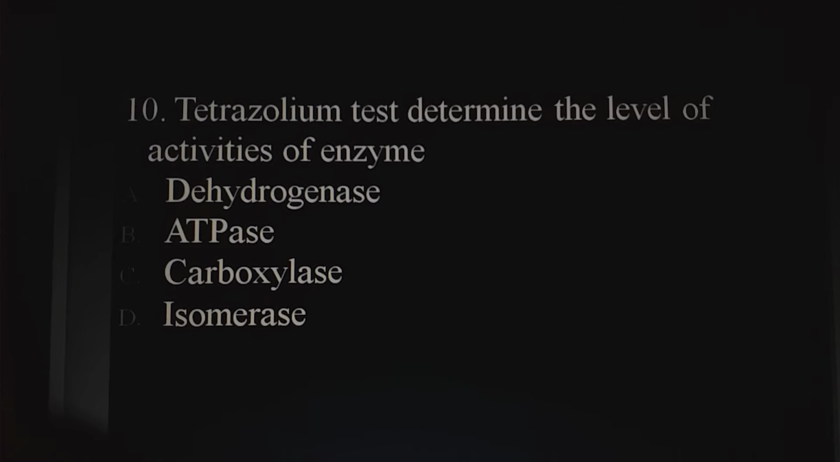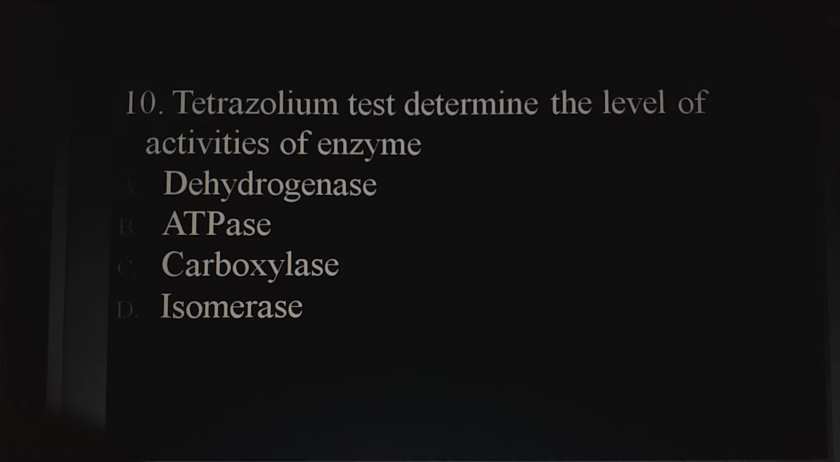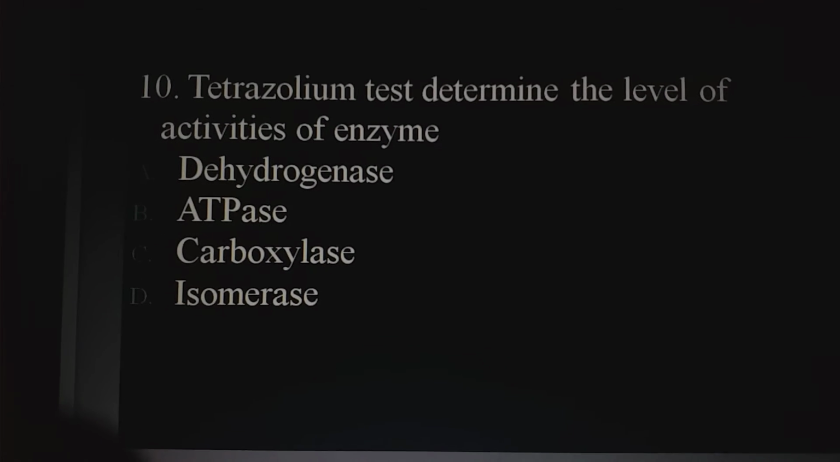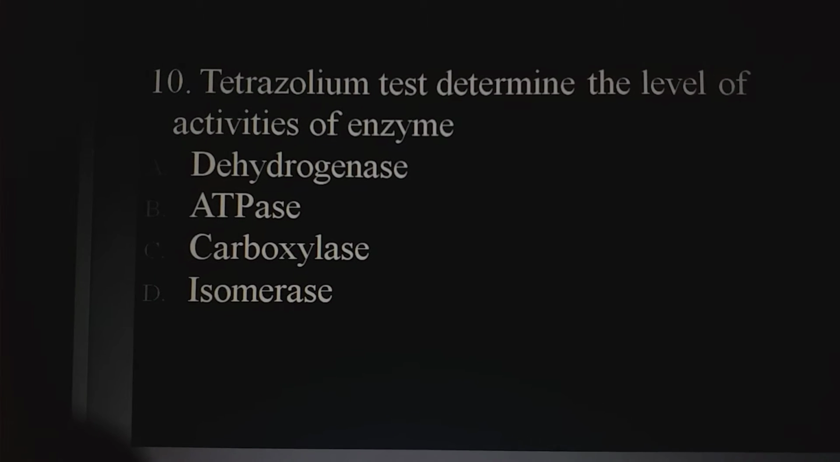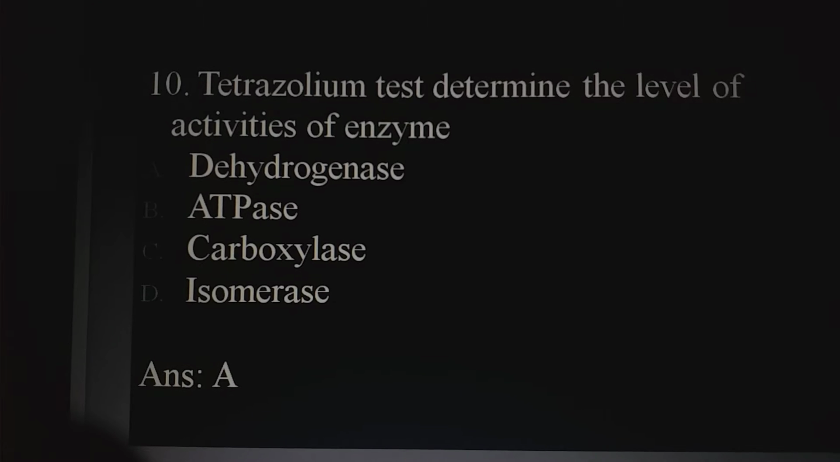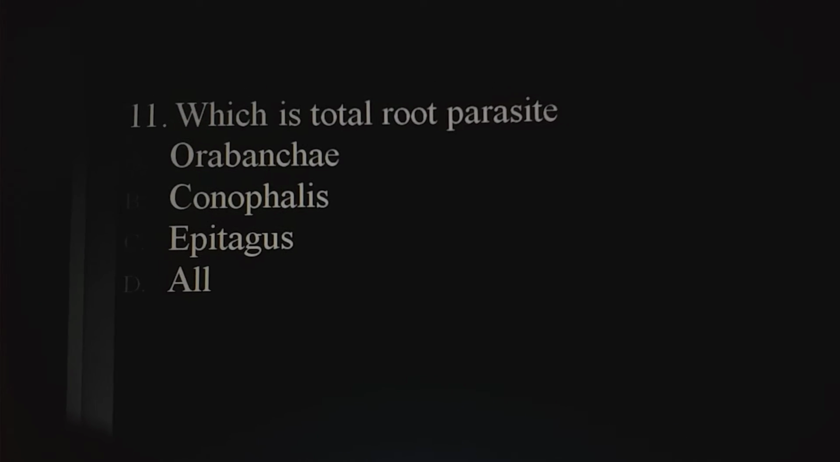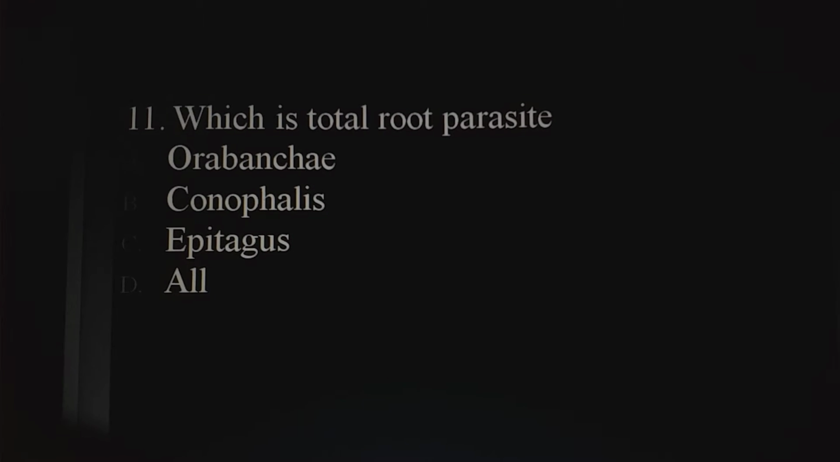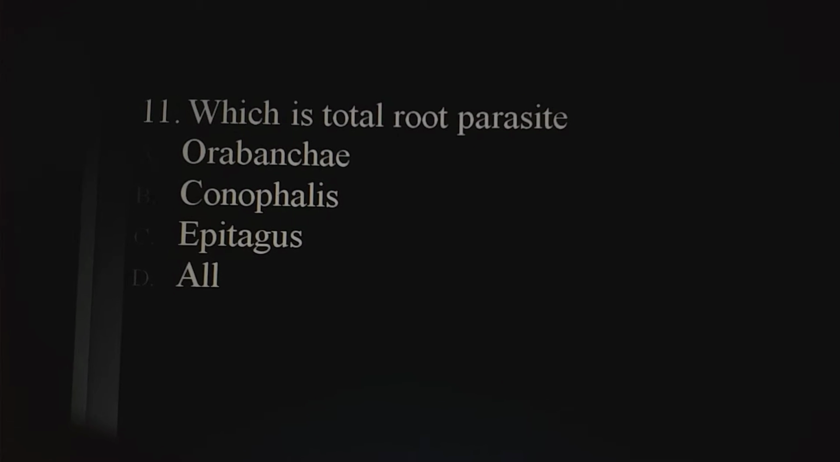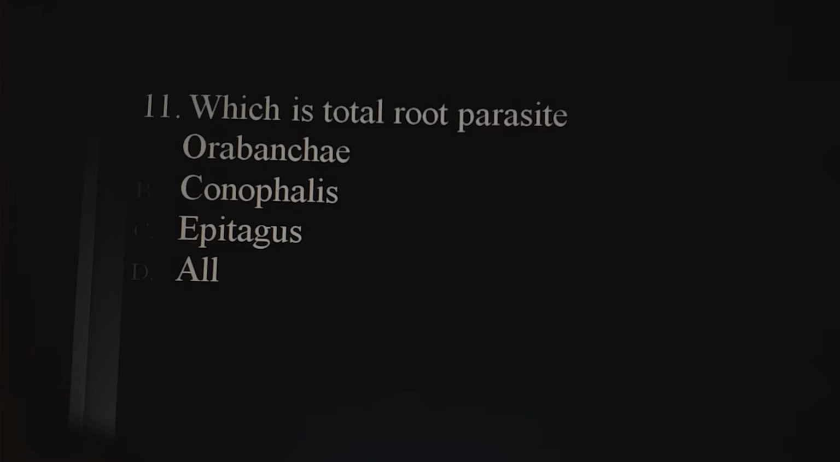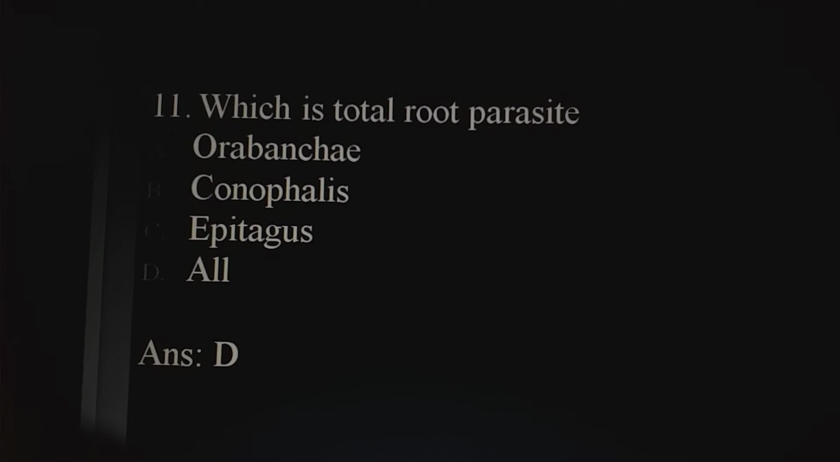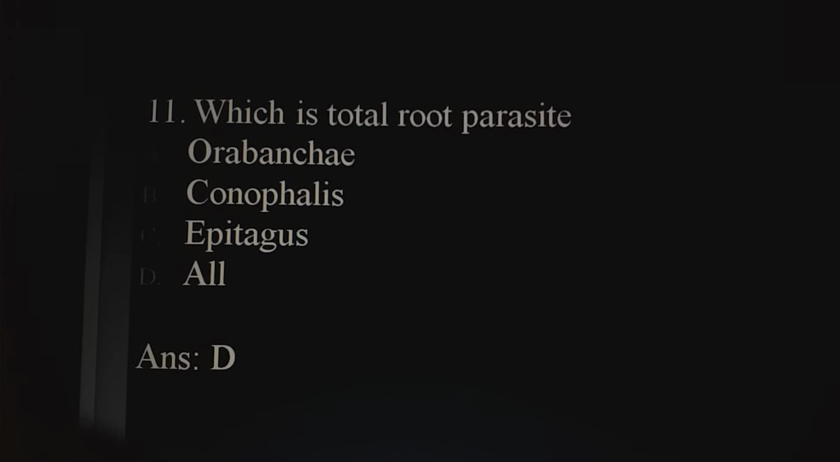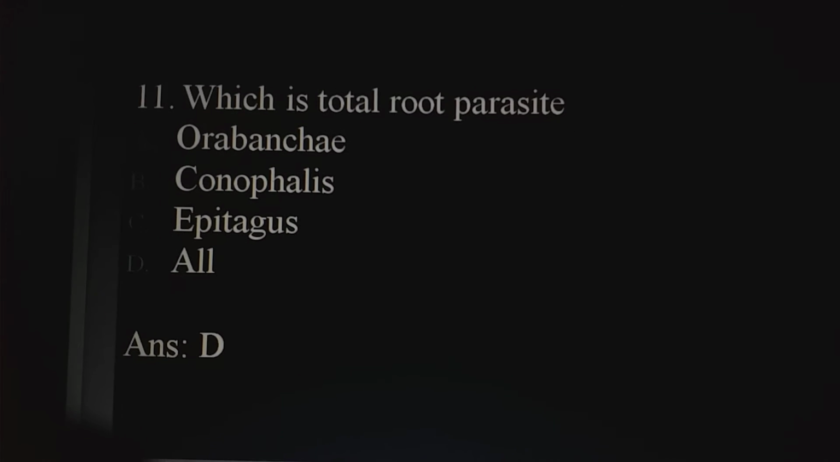Tetrazolium test determines the level of activities of enzyme dash: dehydrogenase, ATPase, carboxylase, isomerase. So the answer here is option A, dehydrogenase. Which is a total root parasite? Option A, Orobanche, B, Conopholis, C, Epifagus, and D, all. So the answer here is all. So all of these are examples of total root parasites.